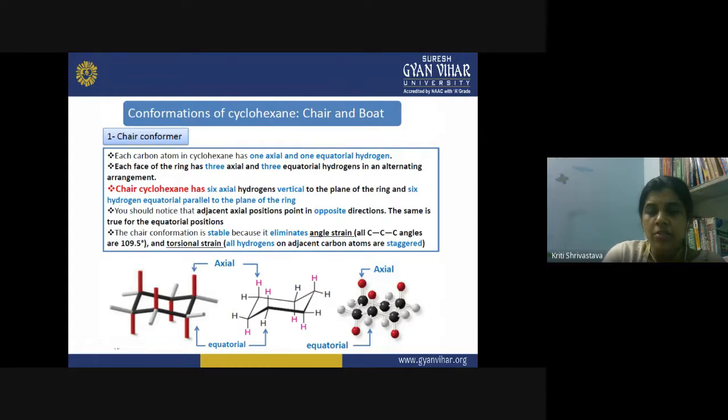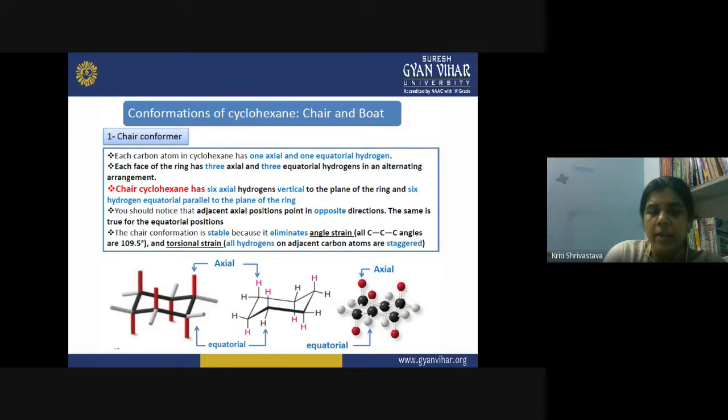So this chair conformation is very stable because it eliminates the angle strain. And what is that angle strain? We have just seen that the ideal bond angle for an sp3 hybridized carbon is 109.5 degrees.